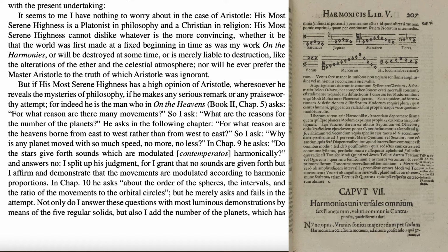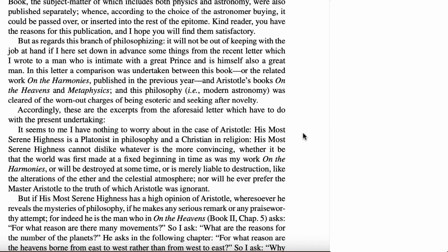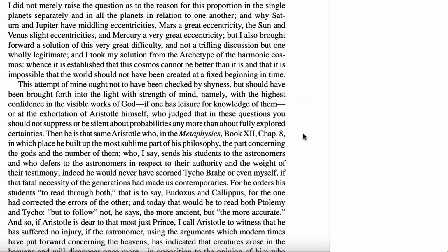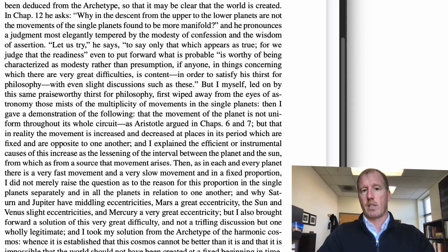Okay. So then he says in chapter 10, Kepler asks about the order of the spheres, the intervals, the ratios of the movements of the orbital circles. That is, how the orbital spheres on which the planets are riding are arranged, how big they are, what's the spacing between them. But he merely asks, and he fails in his attempt to answer them. And then Kepler says, not only do I answer these questions with most luminous demonstrations by means of the 5 regular solids, we'll come back to that later, but also I add the number of the planets, which has been deduced from the archetype.